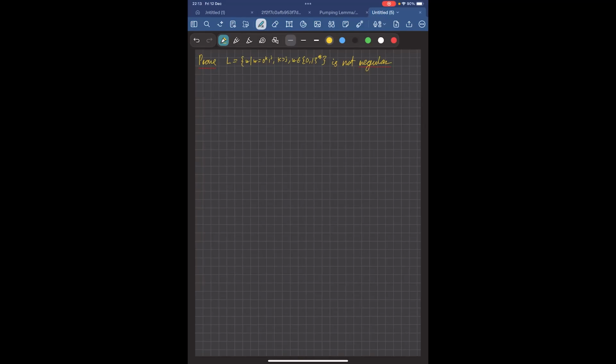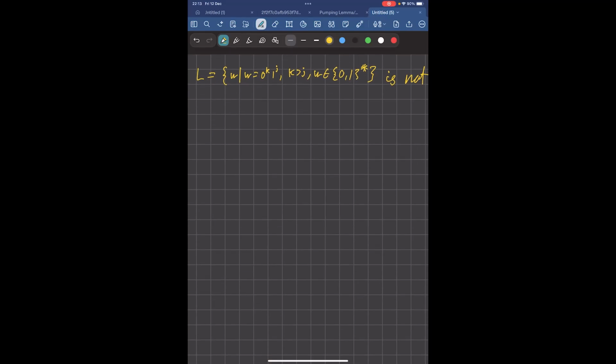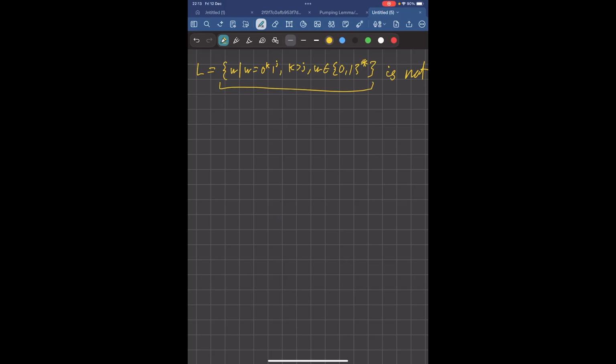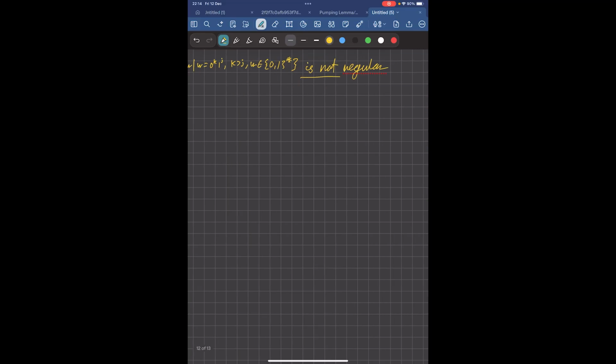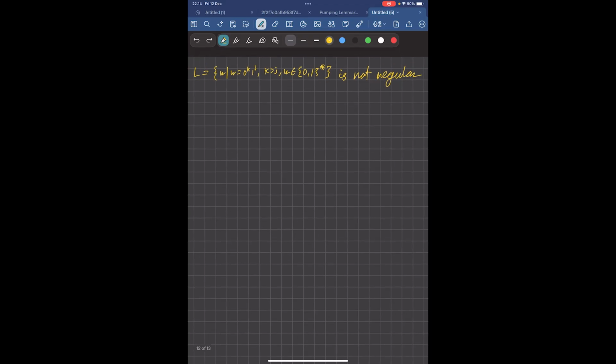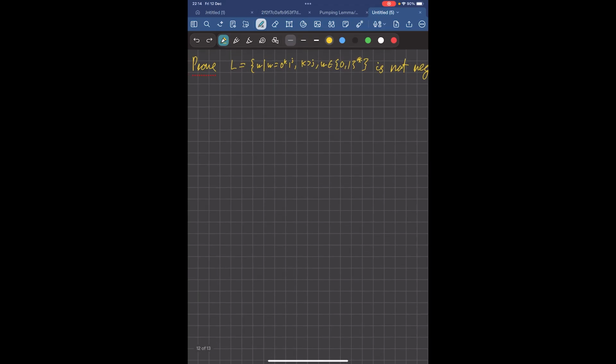Okay, so next we're going to go over this question over here. This is one from the exercise sheet, and it's one we've done before, but I wanted to go over it again because I wanted to mention something important. The question asks us to prove that this language is not regular, as before. And so, like always, we want to do this using the pumping lemma by contradiction.